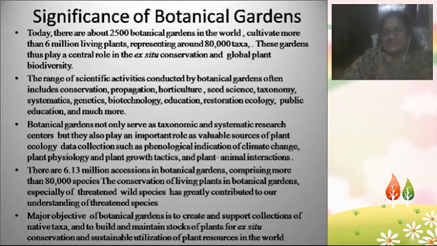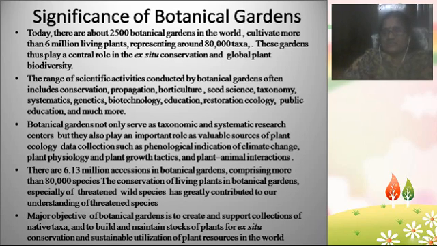Ex situ conservation is like the plants are growing in various habitats surrounding the world. So if you want to conserve certain varieties of plants, certain species of plants, then you are taking the plants out of their natural habitat, and you are conserving the plants in other areas which are thousands of kilometers away from their natural habitat. So such type of conservation is known as ex situ conservation.